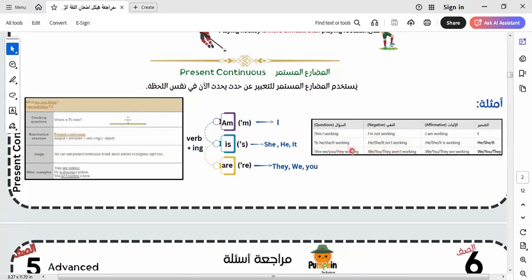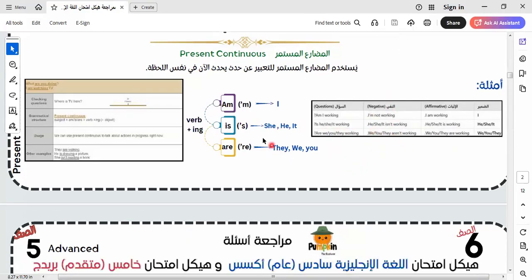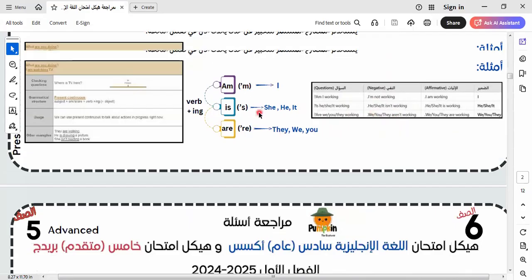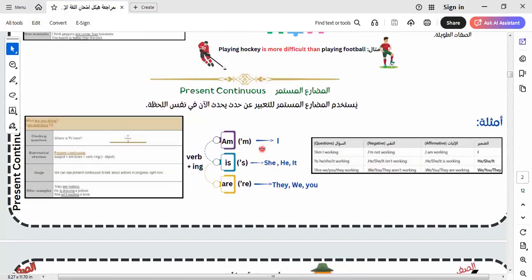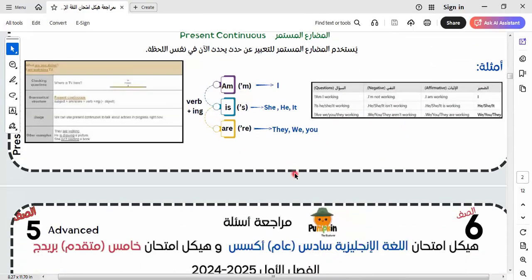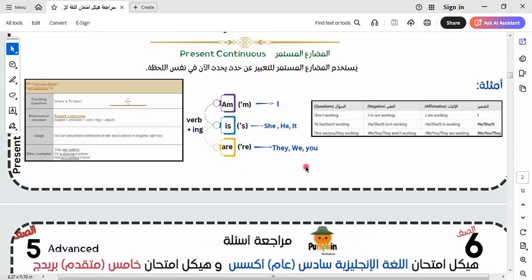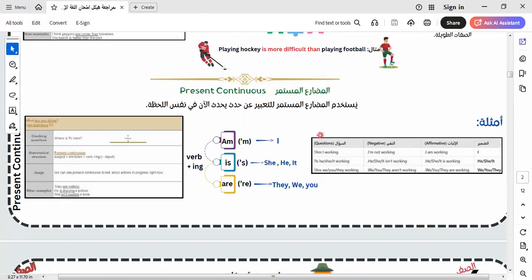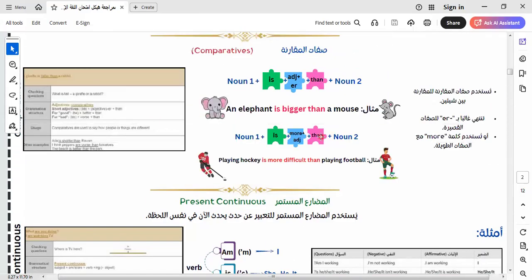When we make a question, is he or she working, we say yes, he is, or no, he isn't. Okay, this is the continuous tense, and the formula of this tense will be: subject plus am/is/are plus verb plus ing. The keywords of this tense will be now, at the moment, today, every lesson, look, and so on. All the expressions that express the time of speaking.